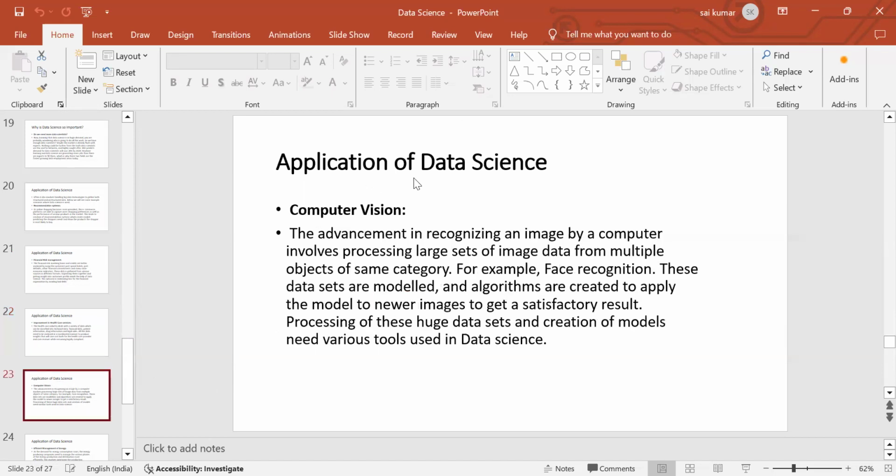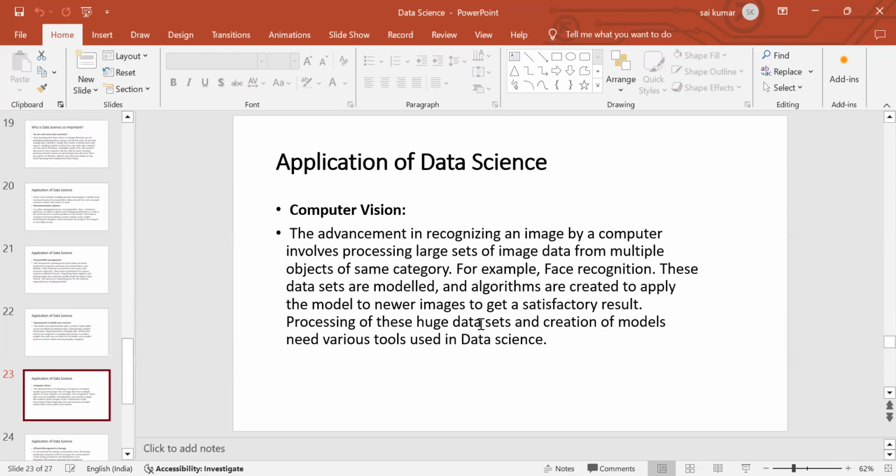Now let's see computer vision. In image recognition, we see nowadays most people use face recognition for attendance. How can a face be recognized? Based on computer vision. The advancement in recognition of an image by a computer involves processing large data sets of image data from multiple objects from the same category, for example, face recognition. These data sets are modeled and algorithms are created to apply the model to newer images to get a satisfactory result.